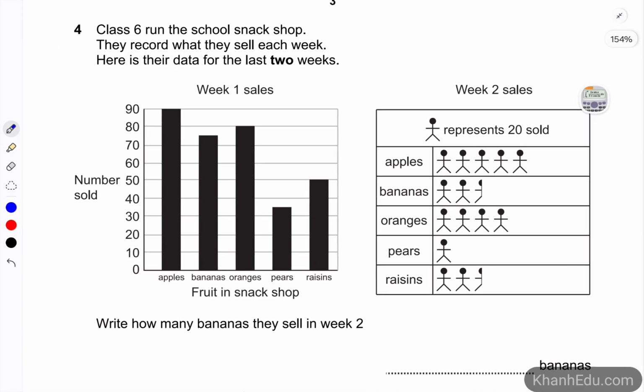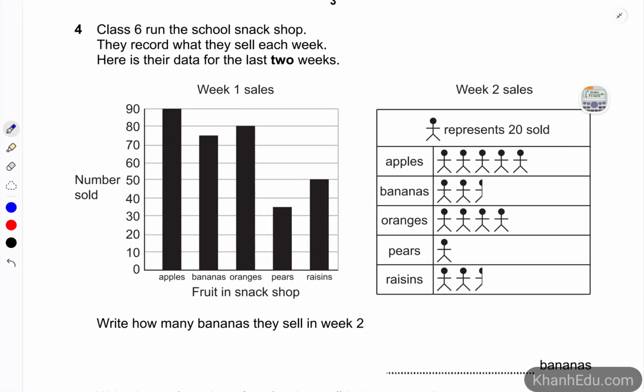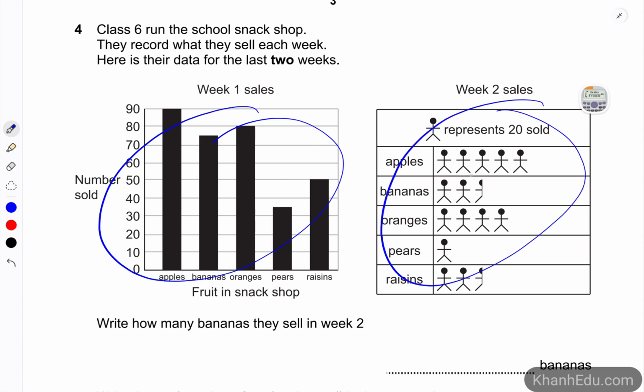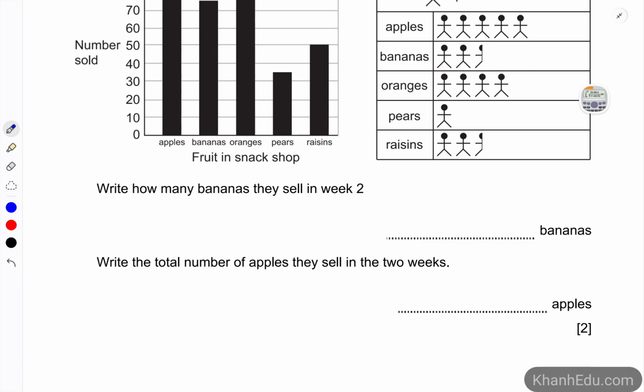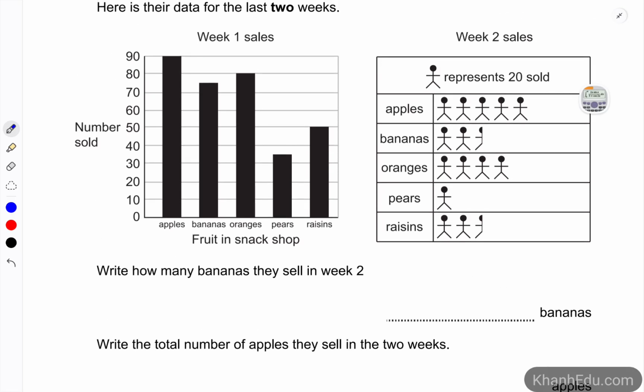Number 4, classes run the school snack shop. They record what they sell each week, and here is the data over the last 2 weeks. Week 1 is on the graph, and week 2 is on a histogram. So how many bananas did they sell in week 2? In week 2 is here, banana.